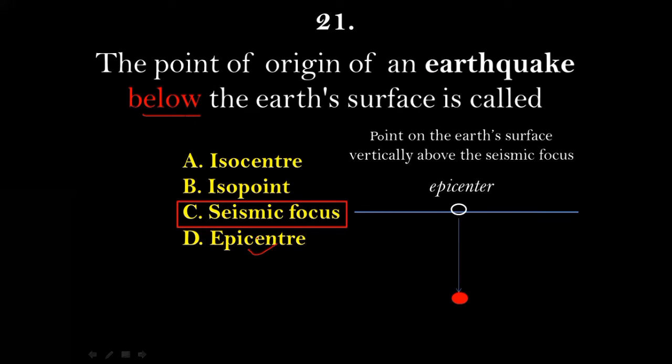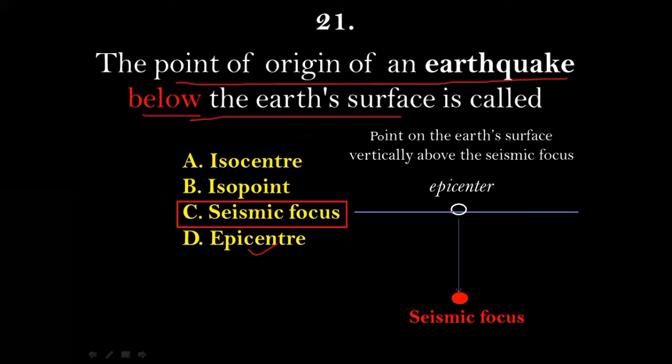This point is called a seismic focus. So the right answer, according to this question, the point of origin of an earthquake below the Earth's surface, is seismic focus, and the point vertically above the seismic focus will be the epicenter. This is the difference between epicenter and the seismic focus.